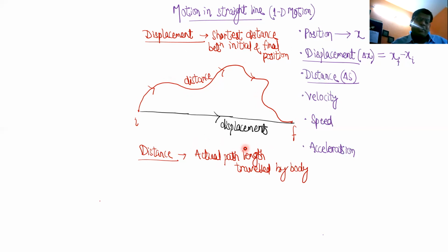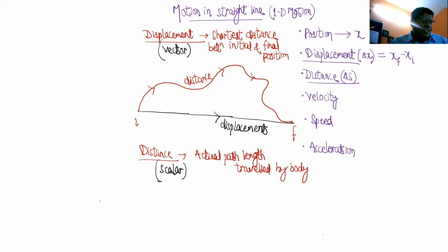Whereas displacement may not give you the actual path length. It gives you the shortest distance between initial and final position. It gives you some kind of relationship between the initial and final positions. So technically speaking, this is the difference. And then of course there are other differences also. Like in board exams, when such questions come, you have to write in descriptive ways. So there the other major differences: displacement is a vector quantity, and distance is a scalar quantity.